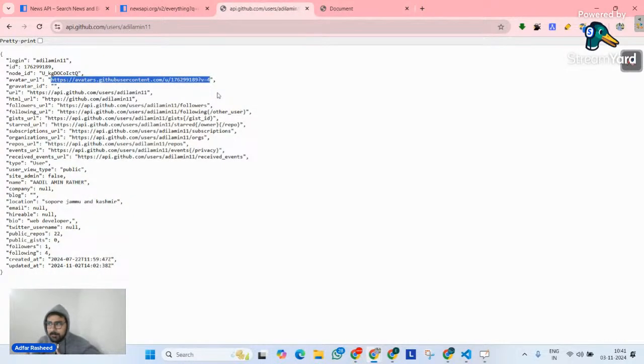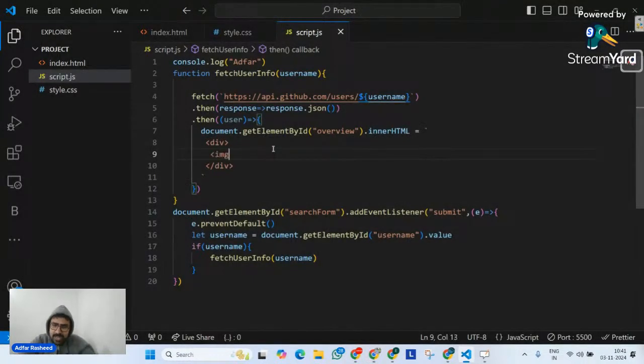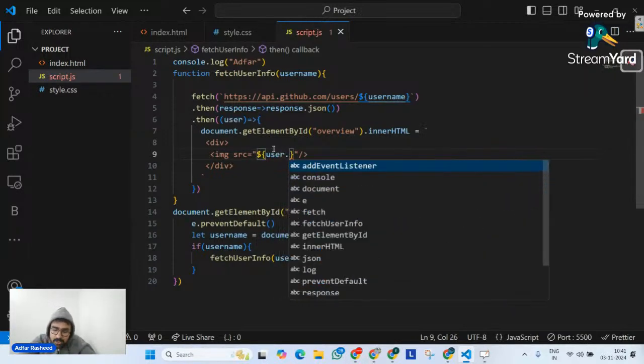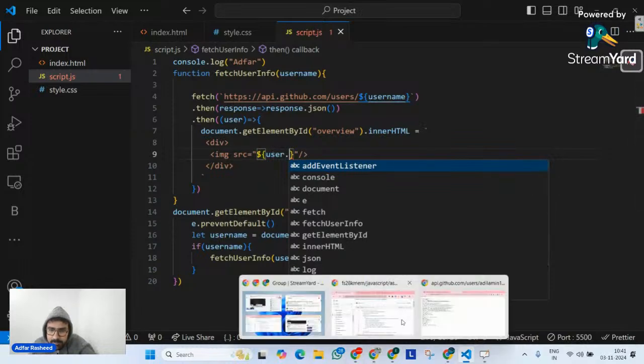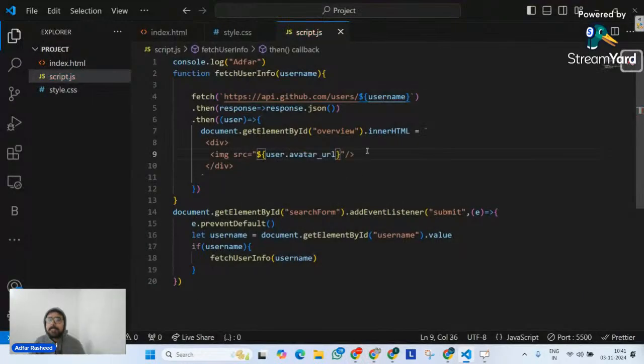So it means I can put a profile picture from this API as well. So let me do that. I am going to put an img tag like this. For this, I'm going to put src. Now, what is src going to be equal to? This src is going to be equal to dollar, then curly brace like this, user dot, what was it? It was, if I remember, avatar URL. So let me go here quickly. Let me write avatar URL. Quickly done. Moving forward, and maybe I will have alt as well.